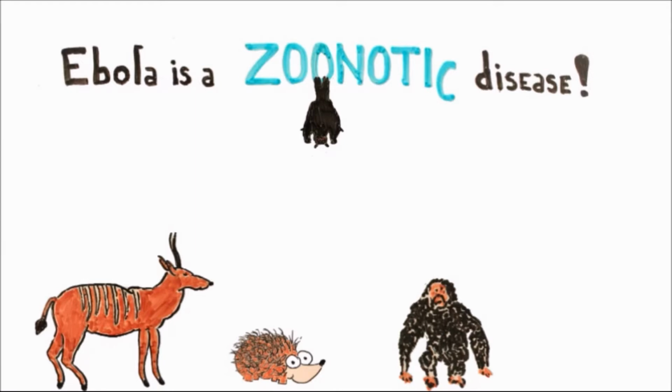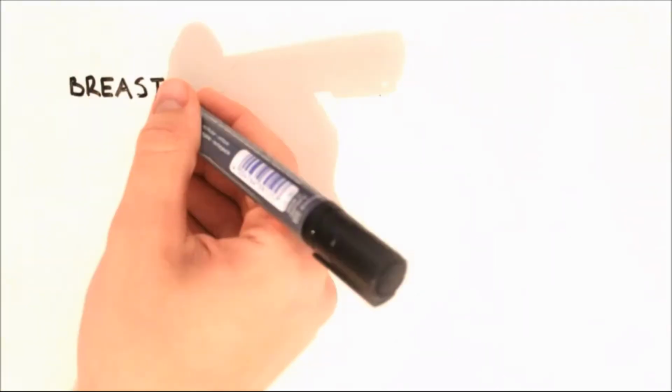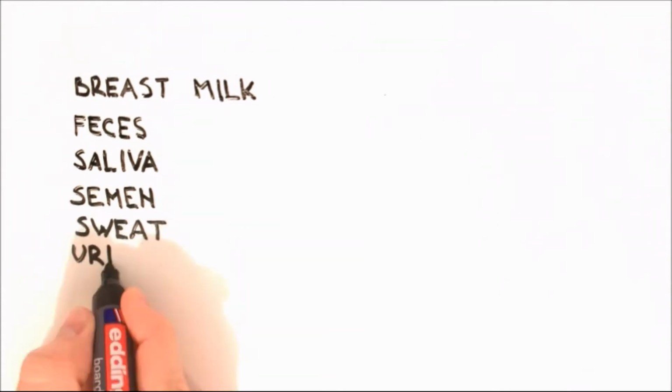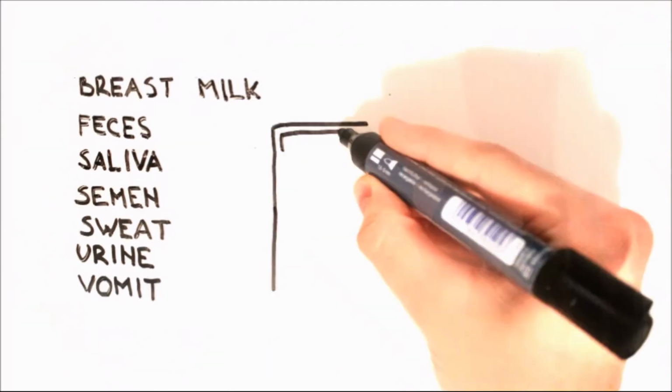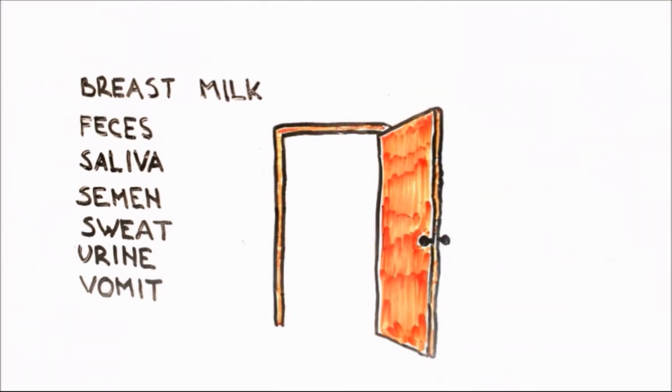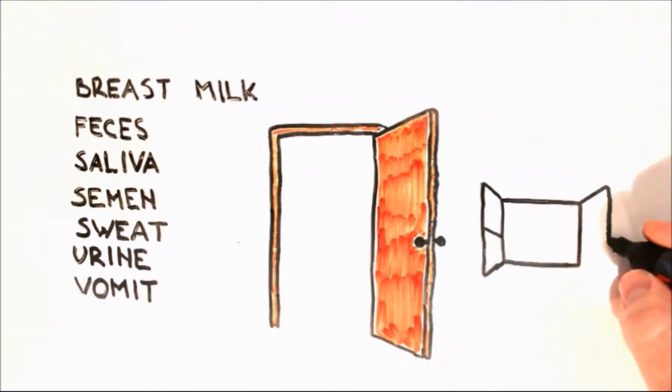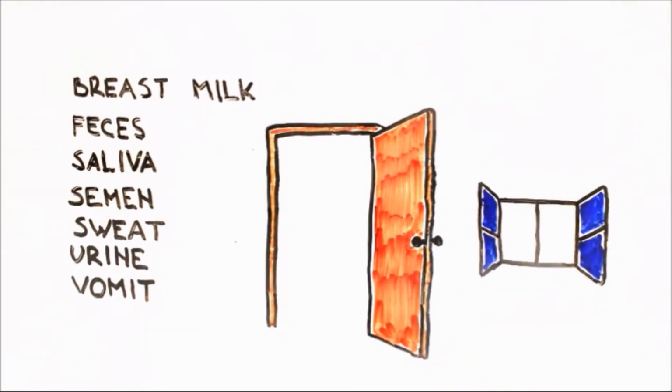Once people become infected with Ebola, they can transmit it to other people if they come in contact with their breast milk, feces, saliva, semen. According to the CDC, Ebola can live in the semen for as long as 3 months, sweat, urine, and vomit. People can get Ebola when they come in contact with these fluids via the eyes, nose, mouth, or broken skin. That means Ebola is not airborne, so you don't have to shut your doors and windows to be safe.